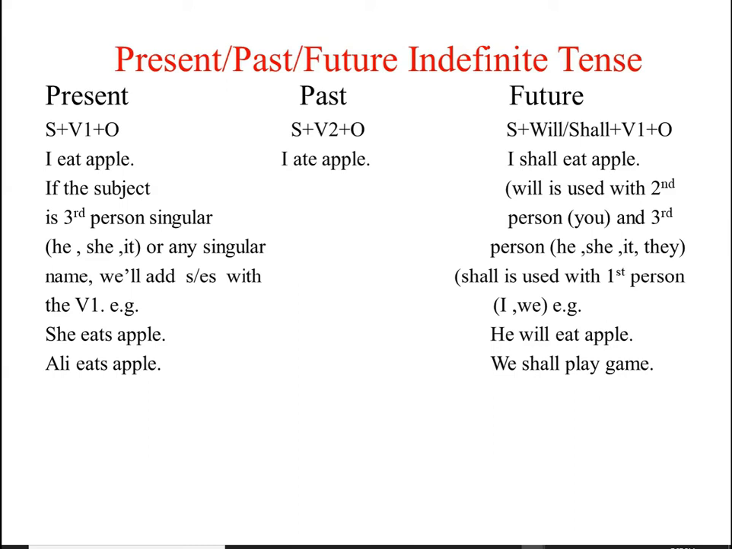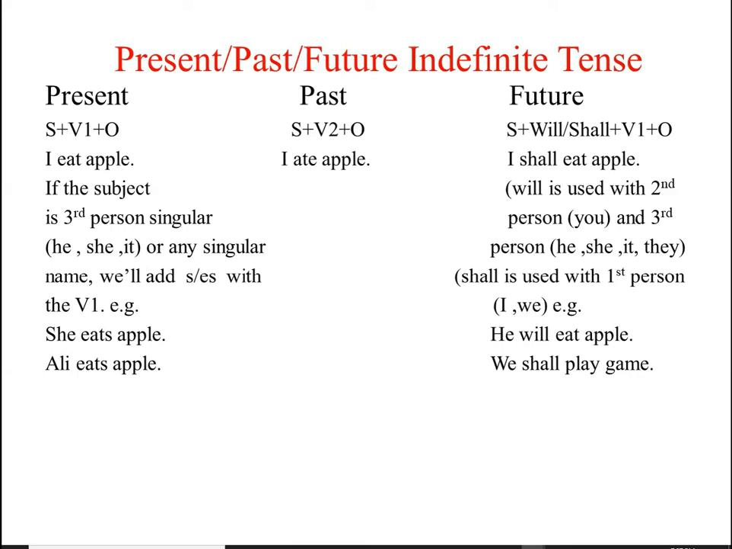Alright, now come to the third one, future indefinite tense. This tense, dear students, indicates that an action or occurrence has not happened yet and will take place at some point in the future. Okay? For example, वो टीवी देखेगी, मैं स्कूल जाऊंगा. Okay?